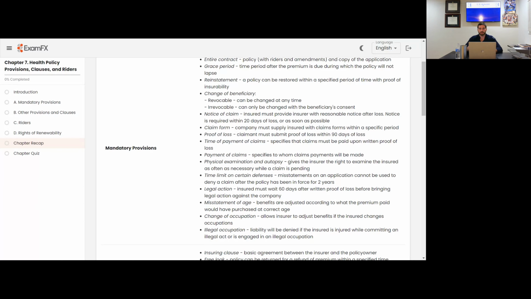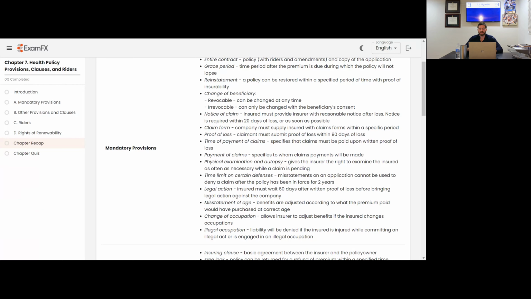Claim form. The company must supply the insured with claim forms within a specific period. Proof of loss: the claimant must submit proof of loss within 90 days of loss. Time of payment of claims specifies that claims must be paid upon written proof of loss. Payment of claims specifies to whom claims payments will be made. Physical examination and autopsy gives the insurer the right to examine the insured as often as necessary while a claim is pending. So that one's a pretty big one.